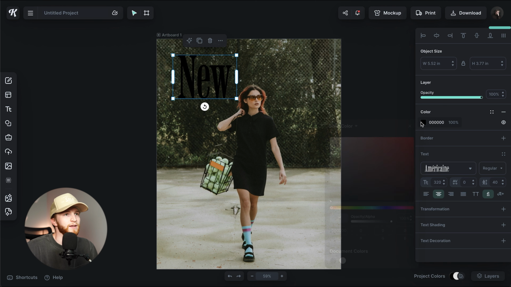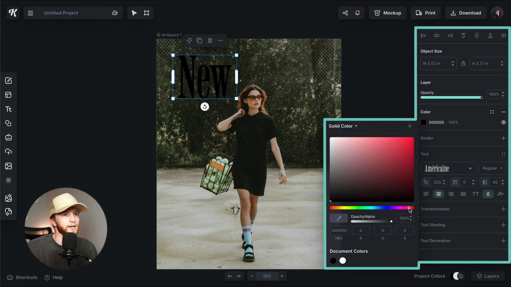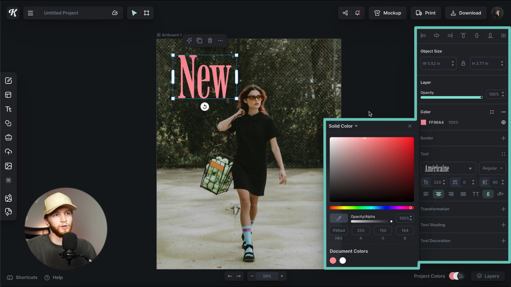Size that up. And then color wise, I'm thinking a desaturated pinkish kind of vibe. Peach maybe, I don't know. More towards the pinkish red. I think that's a super nice color. You kind of have to play around until you find something that you really like. Yeah, I think that's perfect.